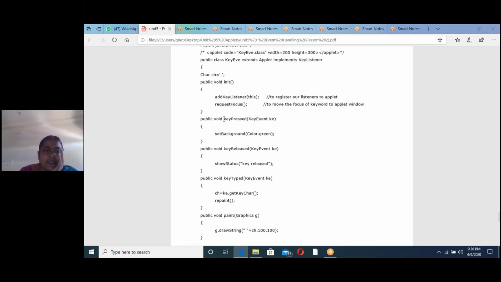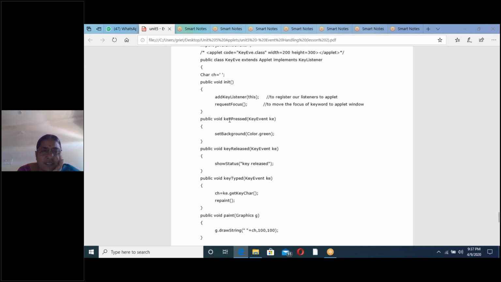First, the init method is executed and the paint method is executed, but inside the paint method the char is empty now. That's why, like in the previous program, only an empty applet window is created. Nothing is there. After that, I will press a key. Now using the keyboard, please press one key. That is key pressed.